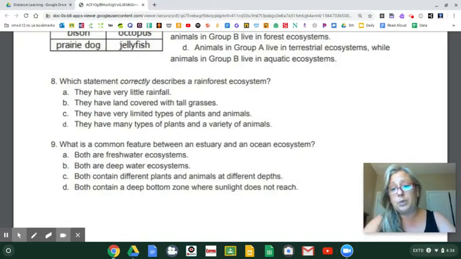Y'all remember Miss Godfrey's rule, which I don't say that much about, but when it comes to terrestrial ecosystems and biodiversity, the ones that get the most water have the most biodiversity. The wetter, the better.